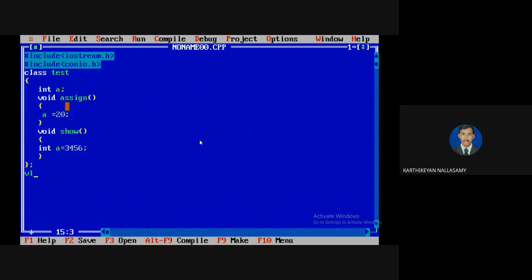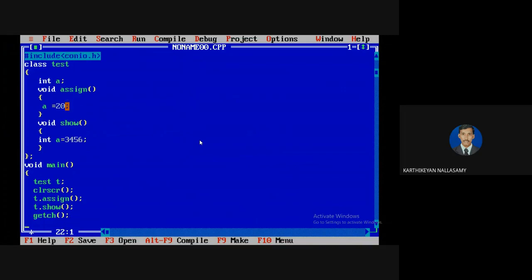Now I'm going to close this program, but I still haven't printed anything. Even if I run the program, it won't print anything, because the class will not print anything. So first we are going to create an object, then define and assign the value. After that, I'm going to try to display the value by using the show function call.